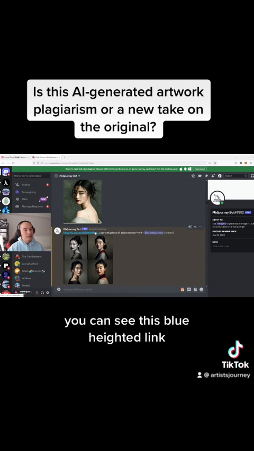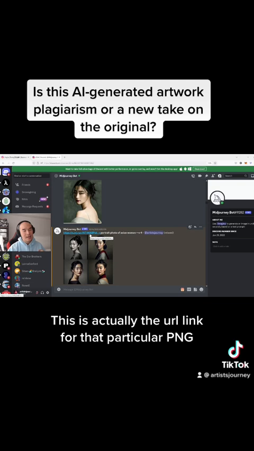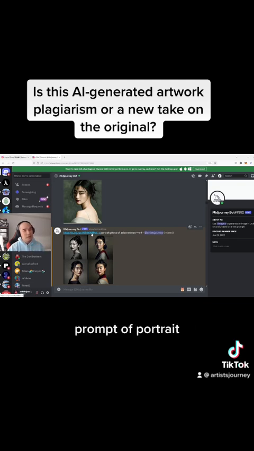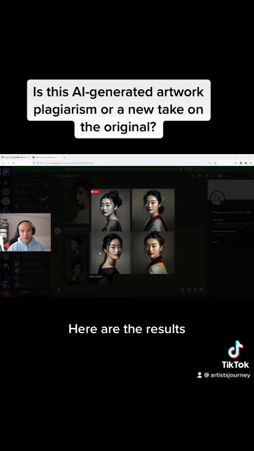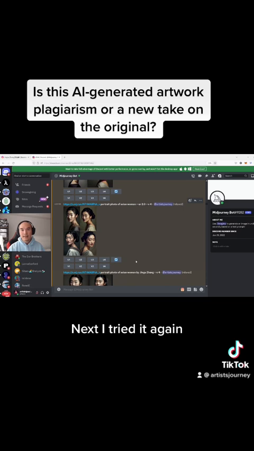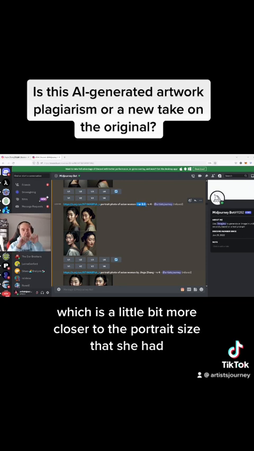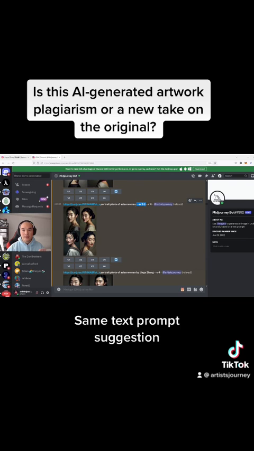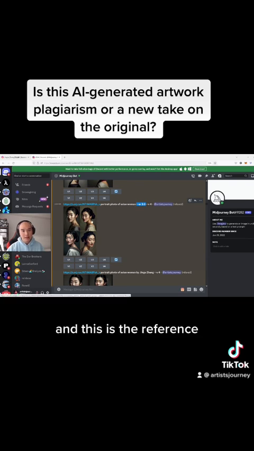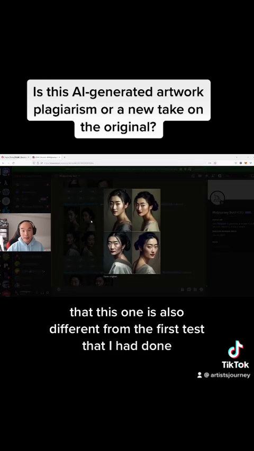So looking over here, you can see this blue hided link. This is actually the URL link for that particular PNG, followed with the text prompt of portrait photo of Asian woman. Here are the results. Next, I tried it again. This time what I had done, I put --AR, which is aspect ratio, and changed it to 2:3, which is a little bit more closer to the portrait size that she had. Same text prompt suggestion, and this is the reference. You probably notice that this one is also different from the first test that I had done.